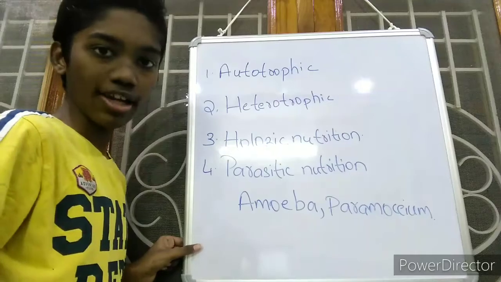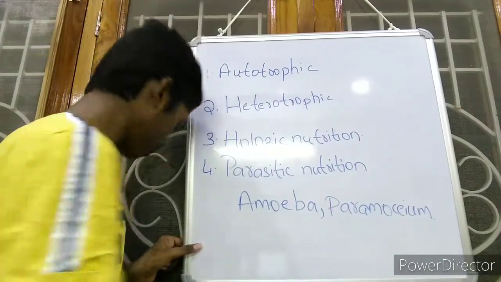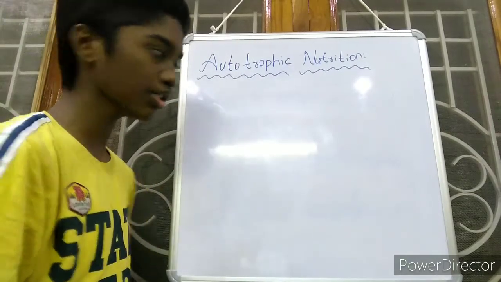So first I will explain to you about the autotrophic type of nutrition. Friends, the first type of nutrition is autotrophic nutrition.